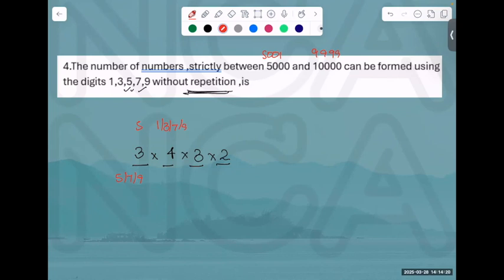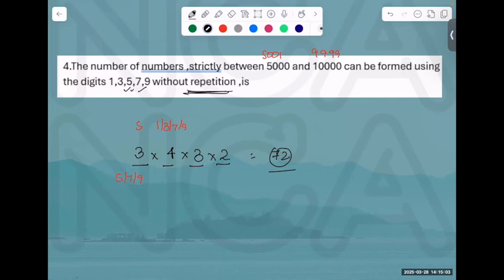So total number of choices, how much do I have? 3 into 4 is what? 12, twos are 24, into 4, 96? Which calculation are you doing? 3 threes are 9, 9 fours are 36. 3 fours are 12, 12 threes are 36, 36 twos are 72. These are the number of choices we have.